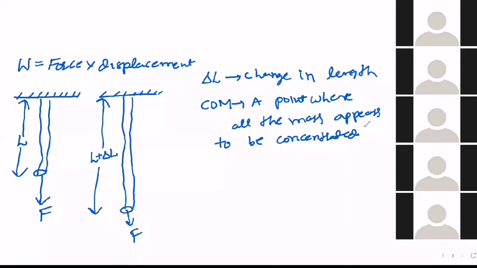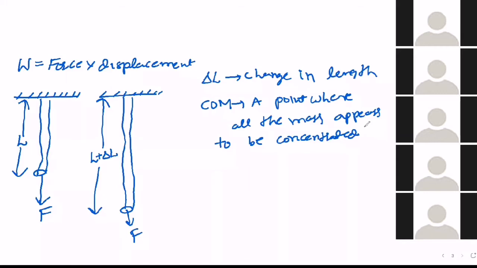See here, the mass is there throughout the length, but by balancing at one point, you can balance the whole length. Such a point we call the center of mass. That is the point behaving as if all the mass is concentrated here only.